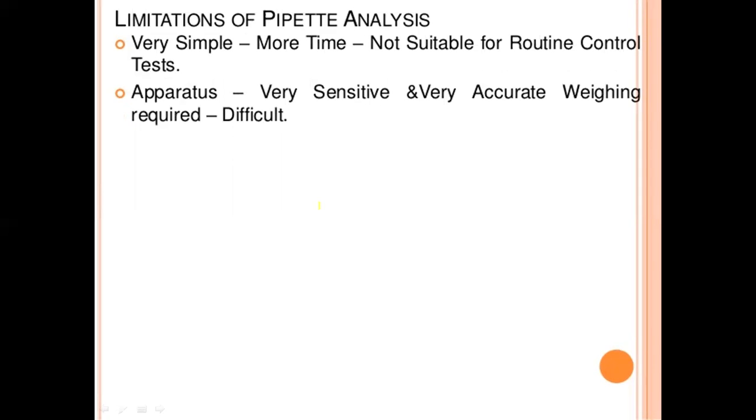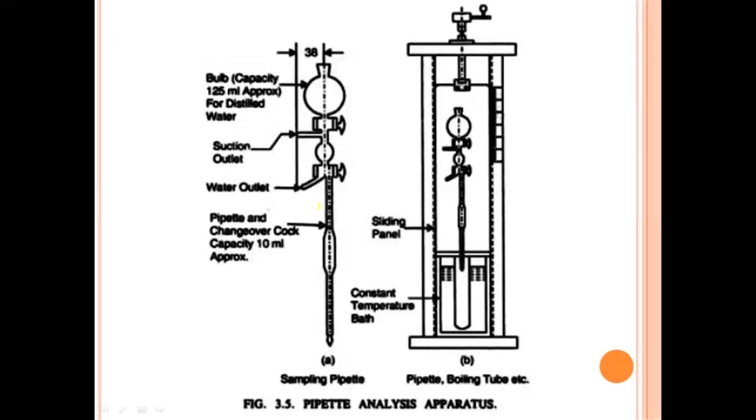Next, limitations of the pipette analysis. It is very simple, but takes more time and is not suitable for routine control tests. Operators must be very careful, and very accurate weighing requires deep care. This is the pipette analysis apparatus, showing the boiling tube, pipette, and so on.